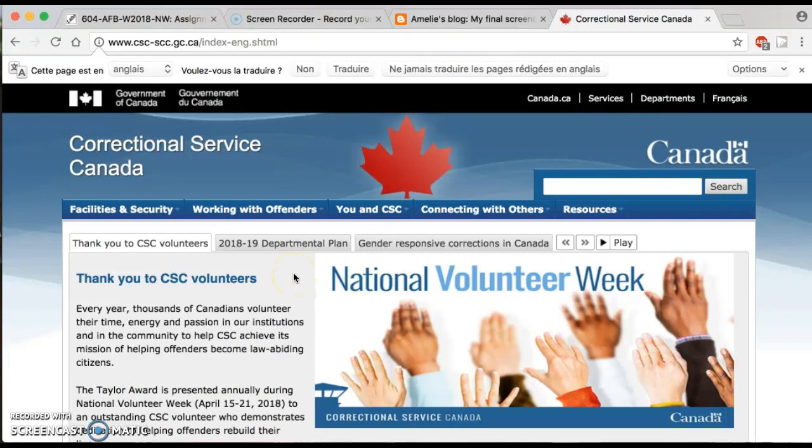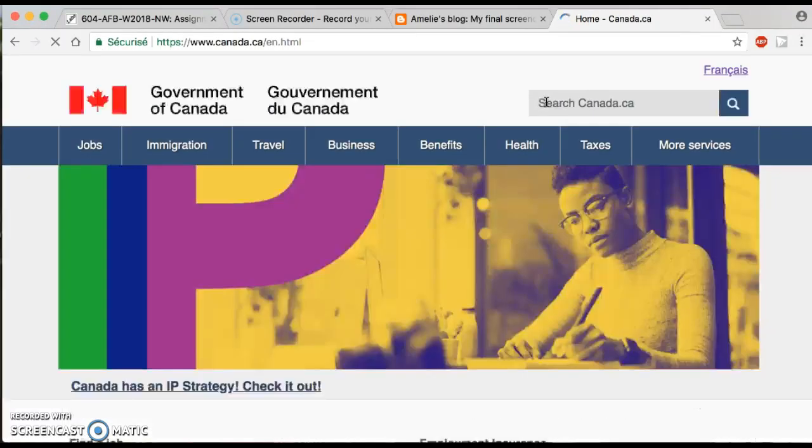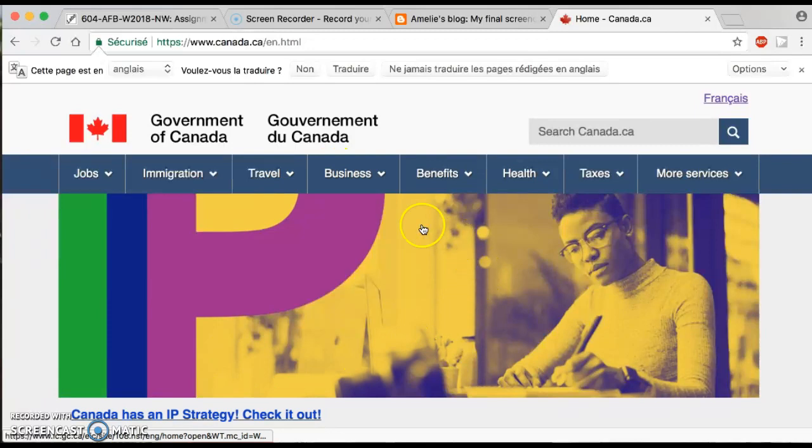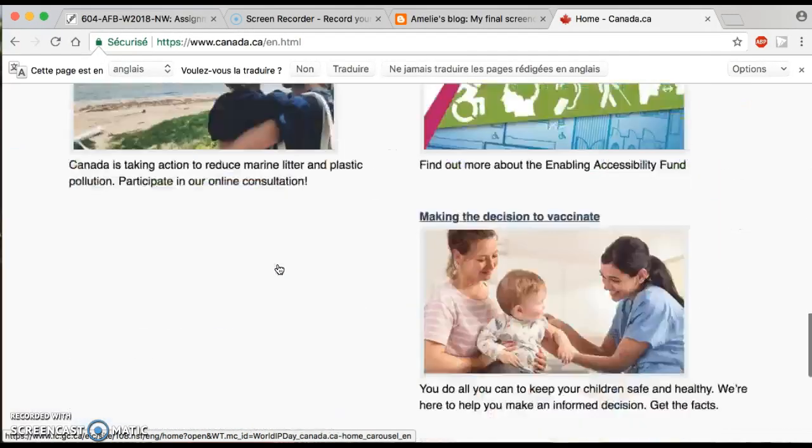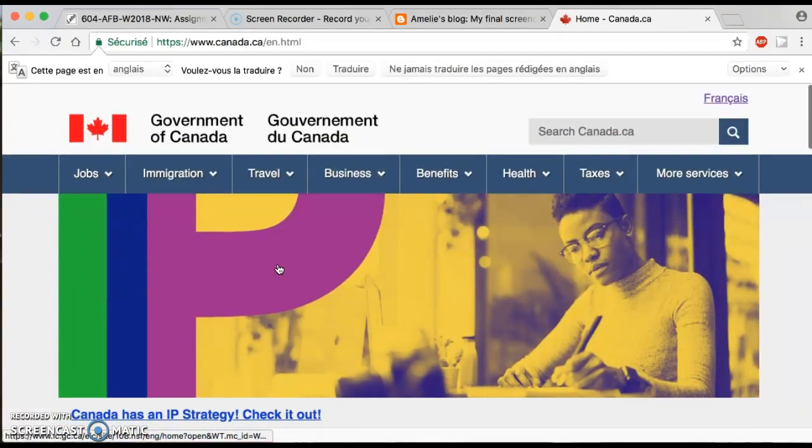So here is the main menu of the website of the CSC. At the top of the screen in the middle, we see the logo of Canada. In the top right corner of the screen, we can click on canada.ca to have information about the government of Canada. If we want to go back, you just have to click on the back arrow.